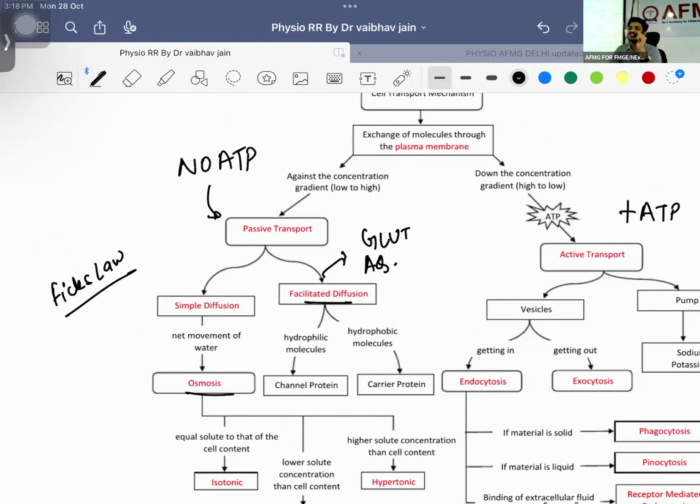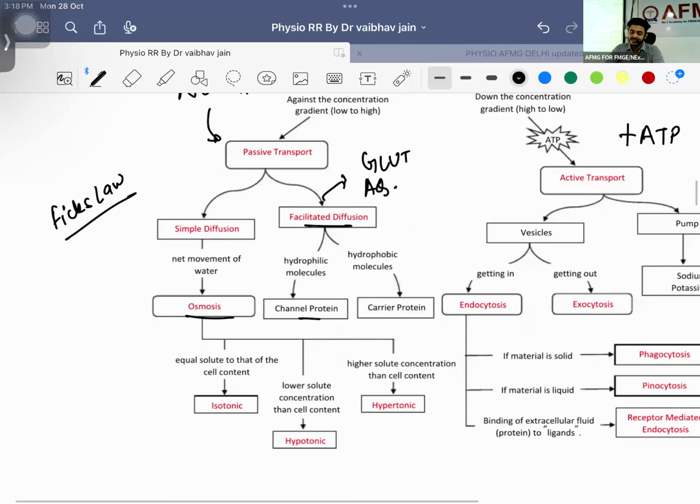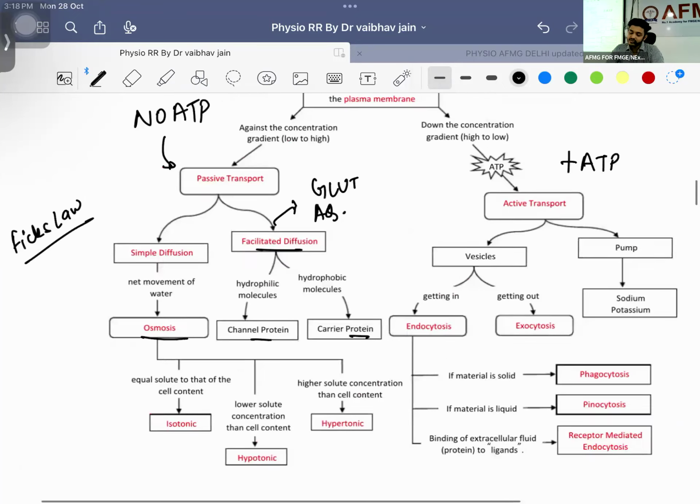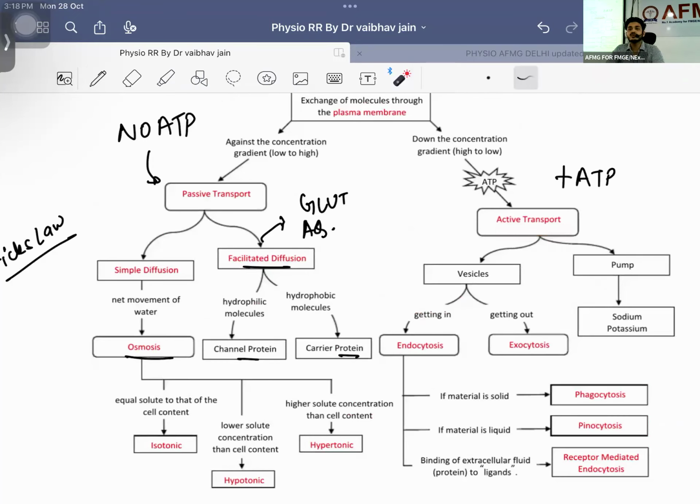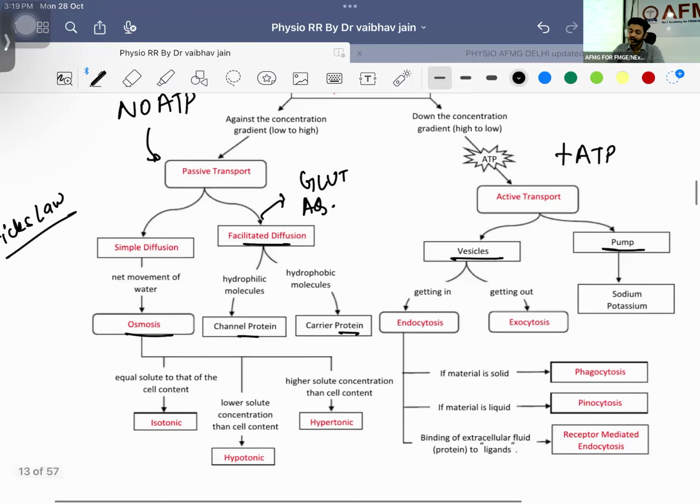They are a type of facilitated diffusion. They do not require energy. Done with this, we have channel proteins and carrier proteins depending on the substance, right? Active transport will require ATP or energy. We have vesicles, we have pumps, right? We have vesicular transport and pump transport.